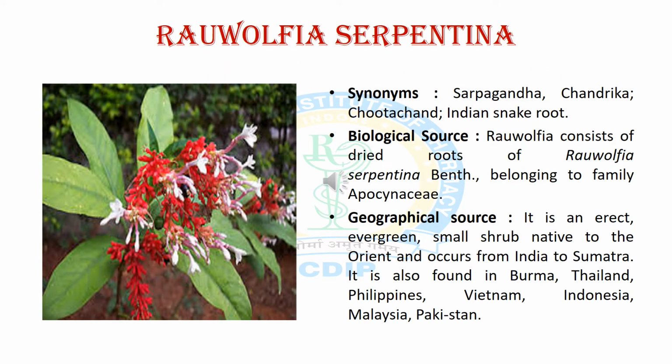Now we will discuss the second alkaloid containing crude drug, and it is Rauwolfia serpentina. The synonyms of Rauwolfia are Sarpagandha, Chandrika and Indian snake root. The biological source of Rauwolfia is the dried root of Rauwolfia serpentina, belonging to the Apocynaceae family. The geographical source: it is found all over the world, but basically in India, Burma, Thailand, Malaysia and Indonesia.